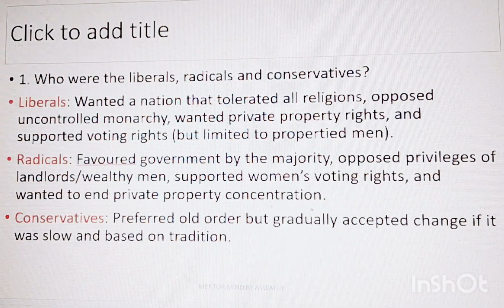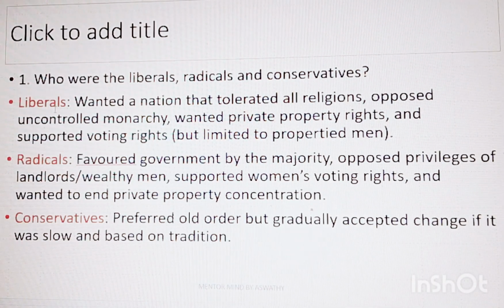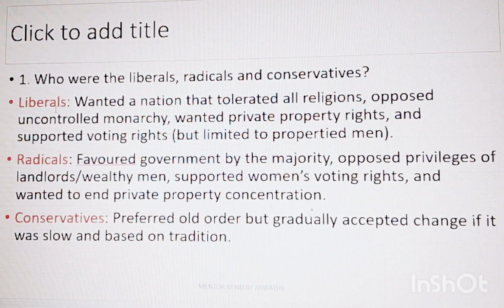The first question is, who were liberals, radicals and conservatives? Firstly, we need to learn liberals. Liberals were a group of people that tolerated all kinds of religions, but they opposed the uncontrolled power of monarchy, that is the rule by the king.